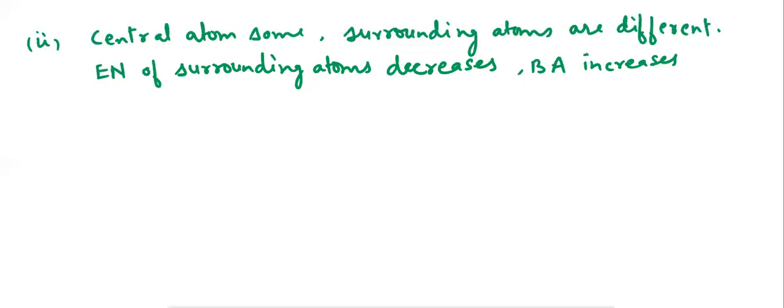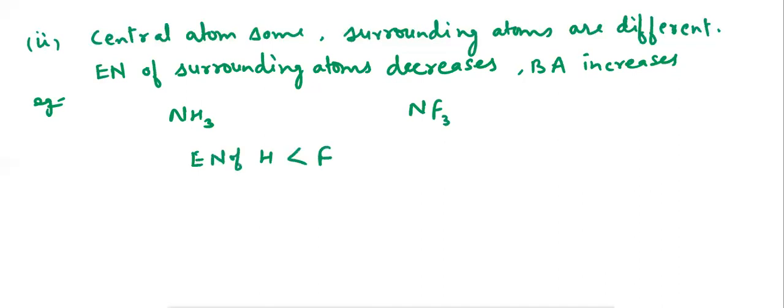Let us see an example. In case of ammonia and NF3 molecule, we know electronegativity of hydrogen is lesser than the electronegativity of fluorine.